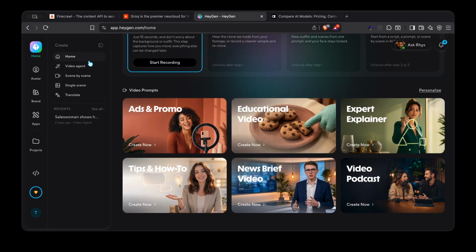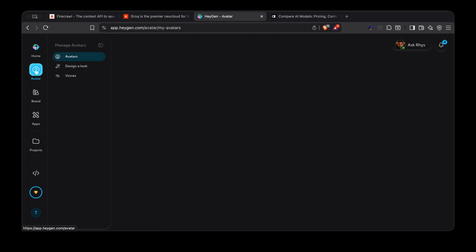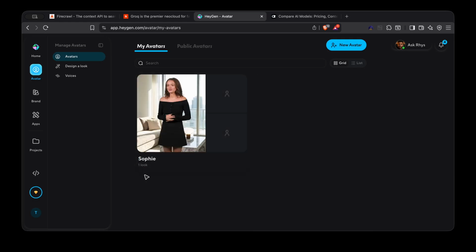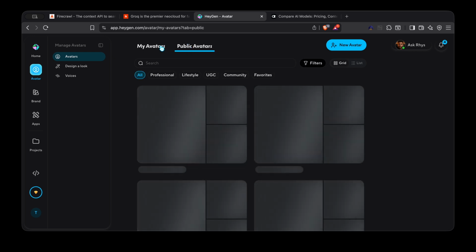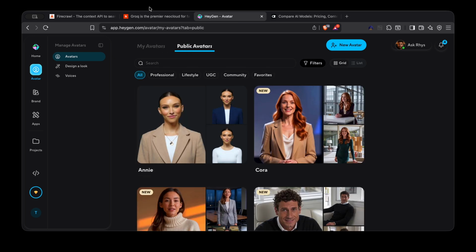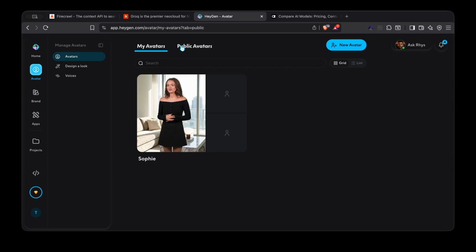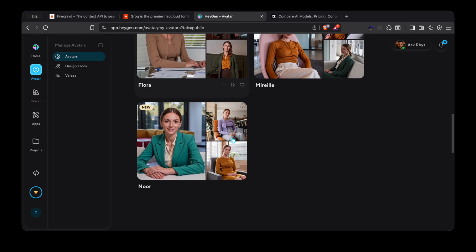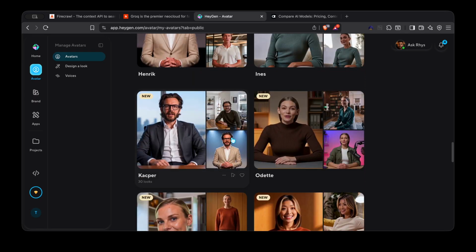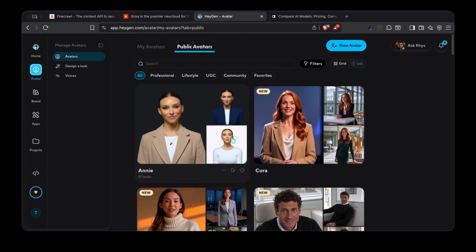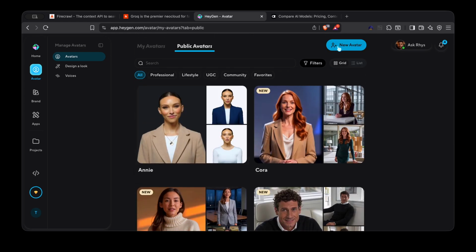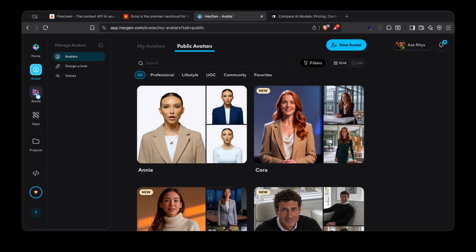So here you also have a video agent editor, and you can upload your own avatar or use some avatar. There are some free avatars. I think there are more avatars. I was trying to use Sophie. So there are some avatars that you can use and let them explain something, right? You can create your own avatar also. Pretty simple, not so many features here.